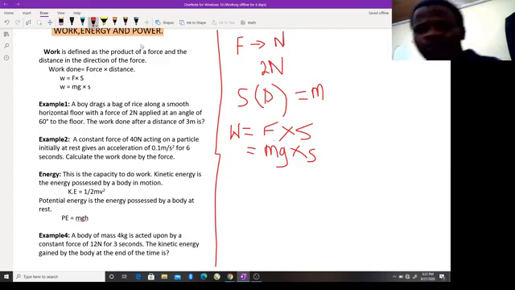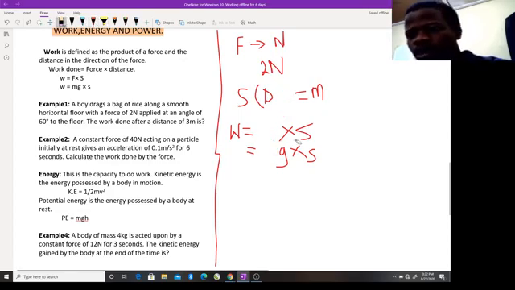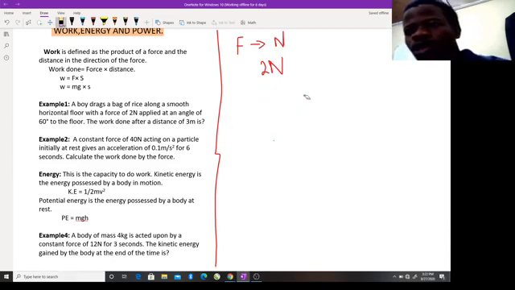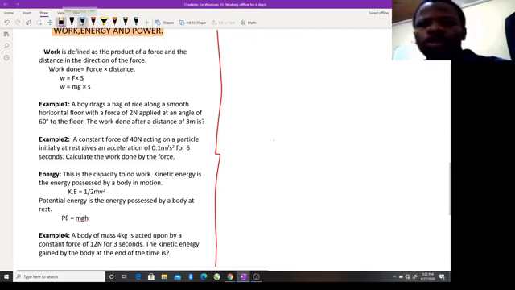But what if you have a situation such that the force is inclined to a particular angle?